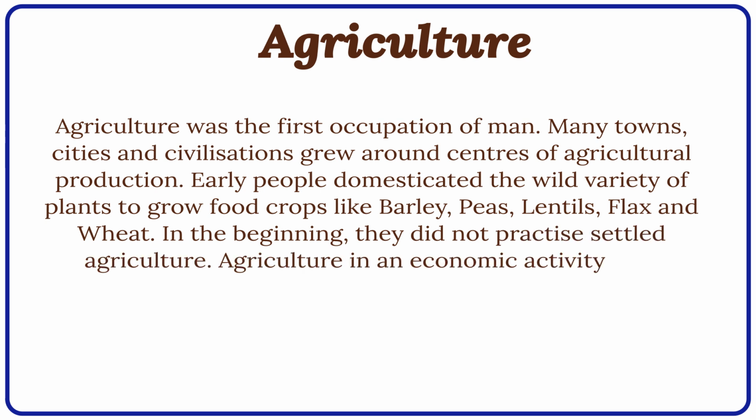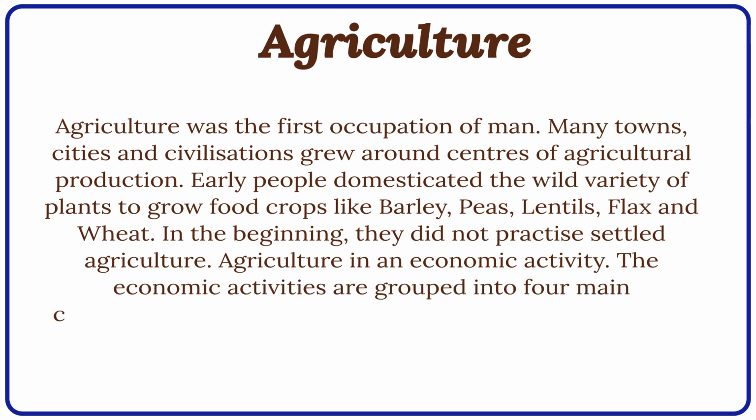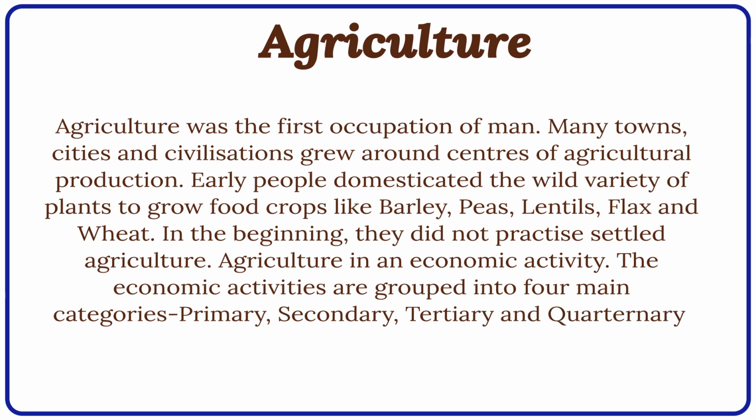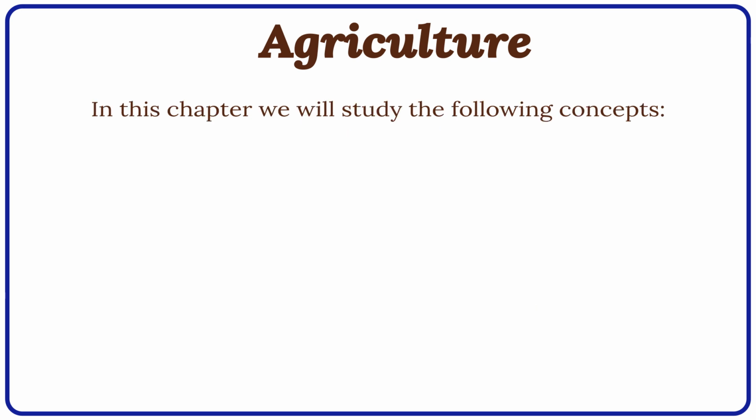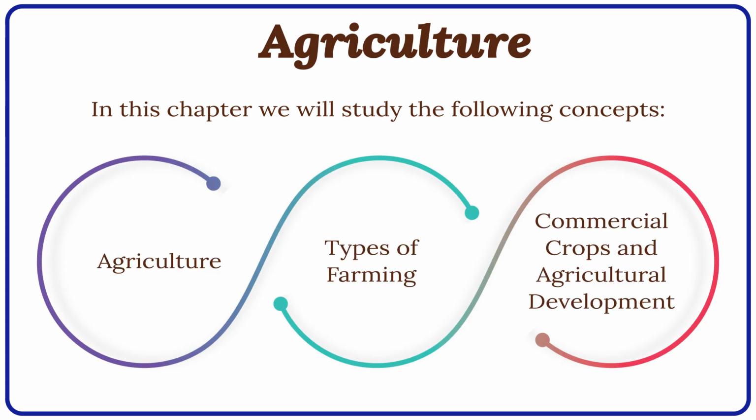Agriculture is an economic activity. The economic activities are grouped into four main categories: primary, secondary, tertiary, and quaternary. In this chapter, we will study the following concepts: agriculture, types of farming, commercial crops, and agricultural development.